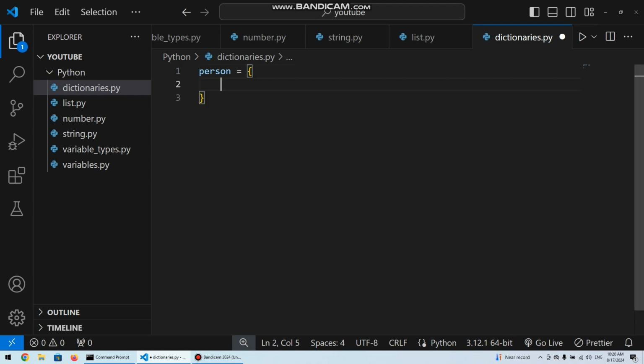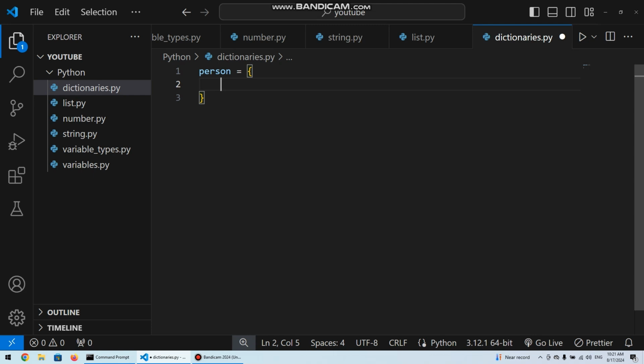Dictionaries are, like I said, a very important data type. They are used for storing. Most of the time when working in applications, there are many times you want to have related data stored together to be able to add certain functionalities or do certain things.